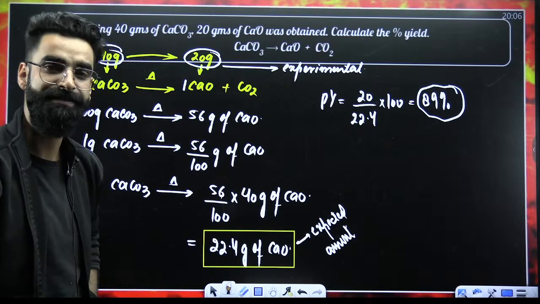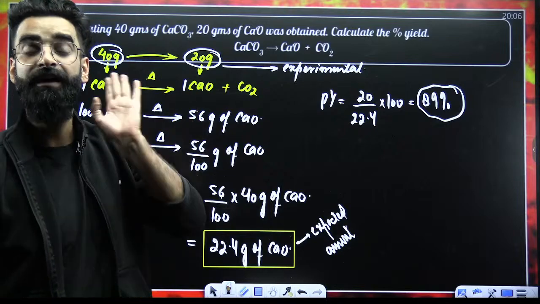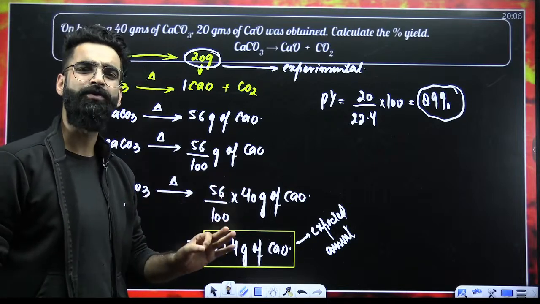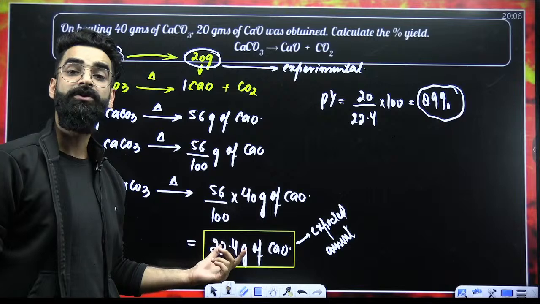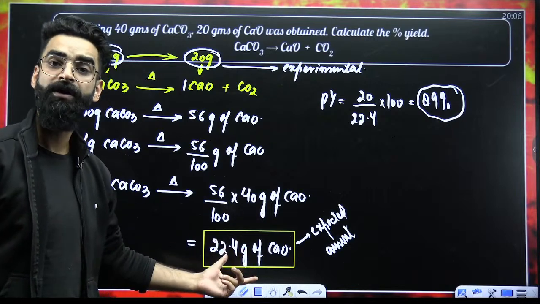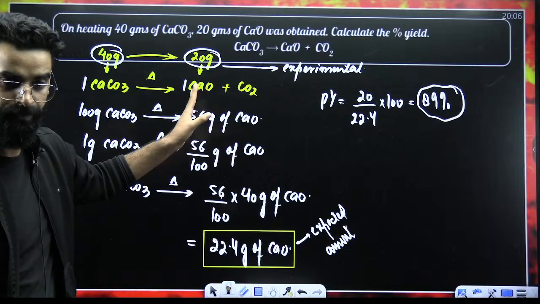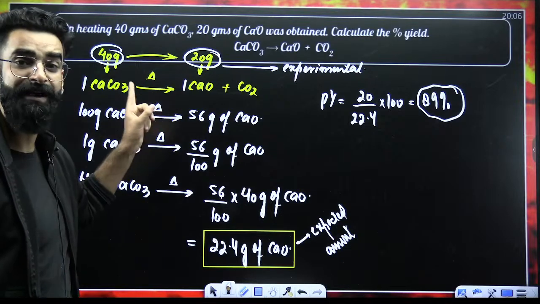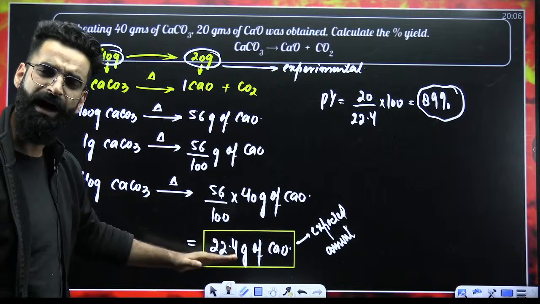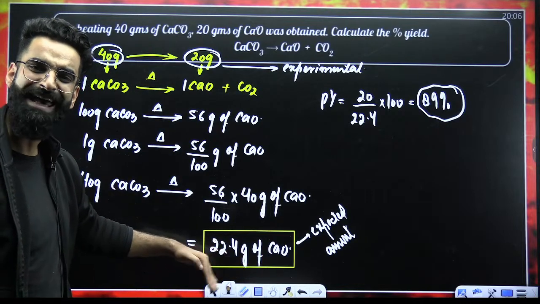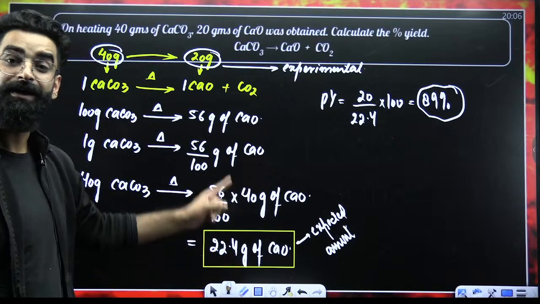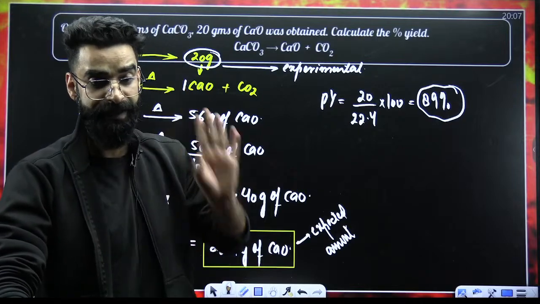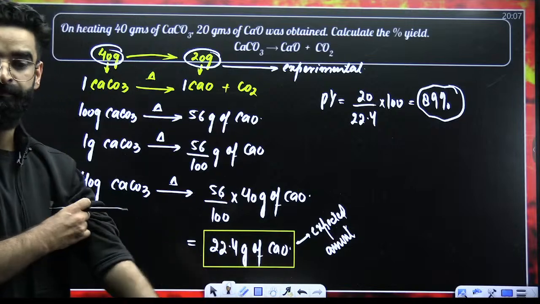My dear students, understand one thing. If the yield of the reaction was 100%, whatever amount of calcium oxide you would have expected, the same amount would have got formed in reality as well. Understand the words which I'm telling. If the yield of the reaction was 100%, whatever amount of calcium oxide was expected to get formed with the help of stoichiometry, in reality also, the same amount would have got formed.